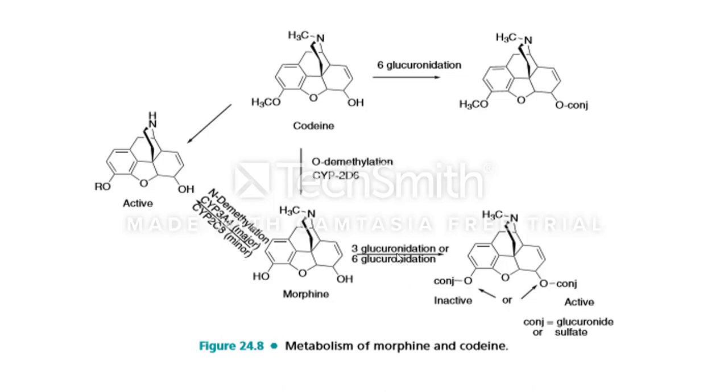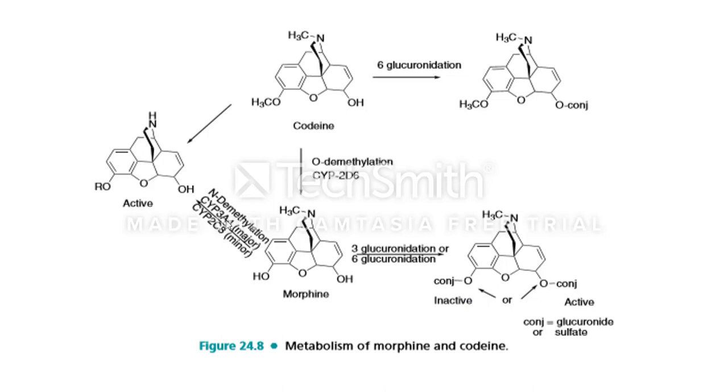If the glucuronidation occurs at the third position, the morphine compound is inactive. Glucuronidation at the sixth position produces an active form. The third position produces an inactive conjugate of morphine.